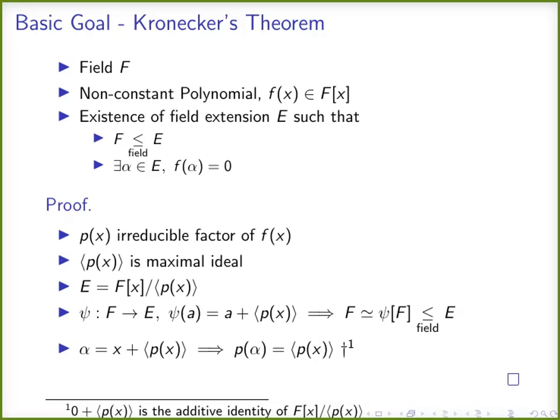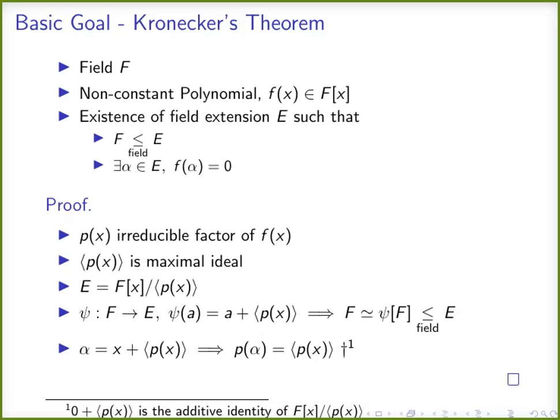We know that every polynomial in F[x] has a unique factorization into irreducible factors. Therefore, f of x does have such a factorization, and let p of x be an irreducible factor of f of x. Then, since p of x is an irreducible polynomial, the ideal generated by p of x will be a maximal ideal. And again, F[x] is a polynomial ring, and F[x] divided by the ideal generated by p of x is a field.